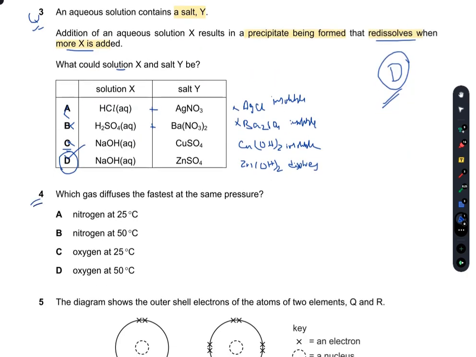Question number 4. Which gas diffuses the fastest at the same pressure? So nitrogen, oxygen, and oxygen. Nitrogen has an Mr of 28, whereas oxygen has 32. So nitrogen will diffuse more quickly, and when the temperature is higher, the rate of diffusion is higher. So that means B is the right option.